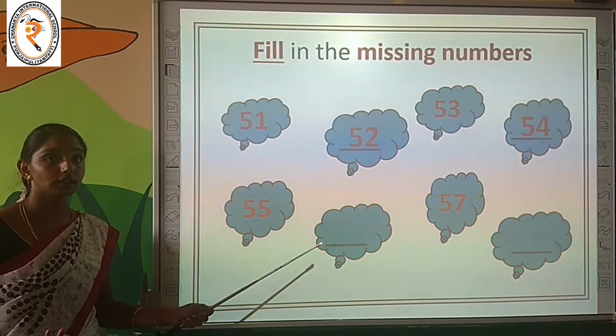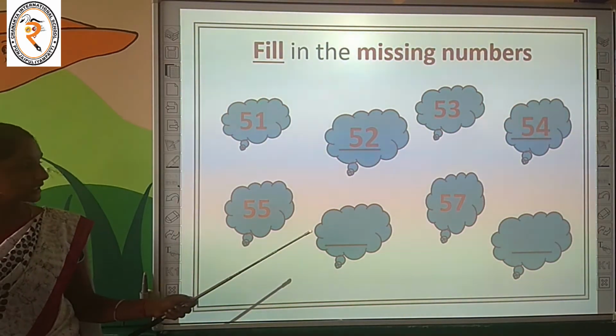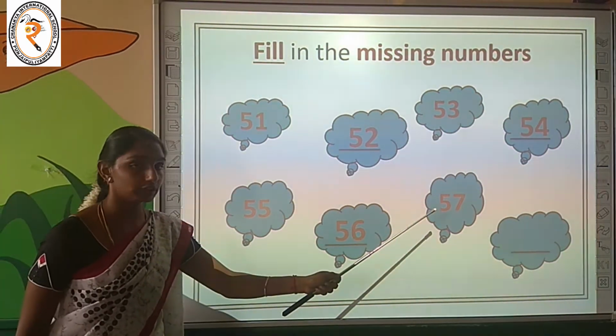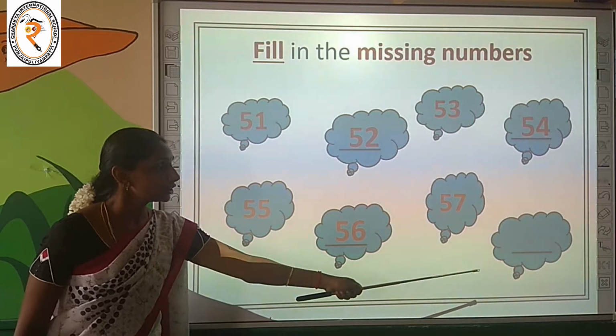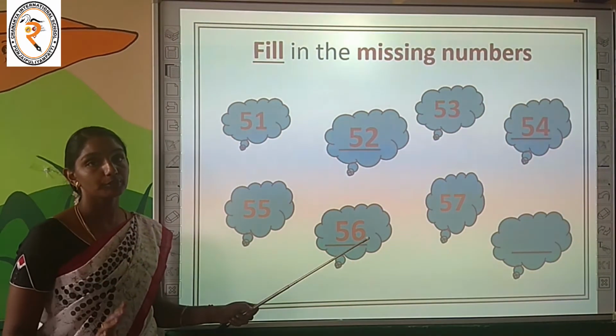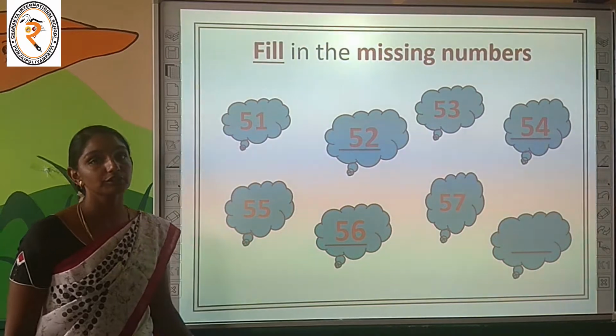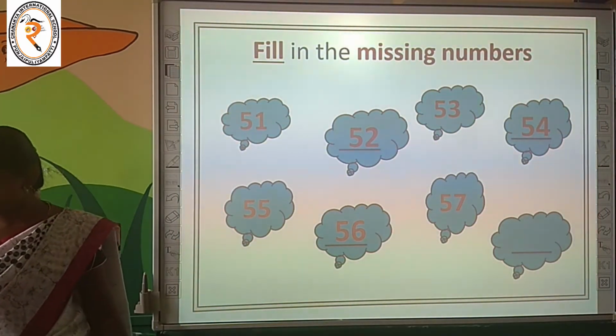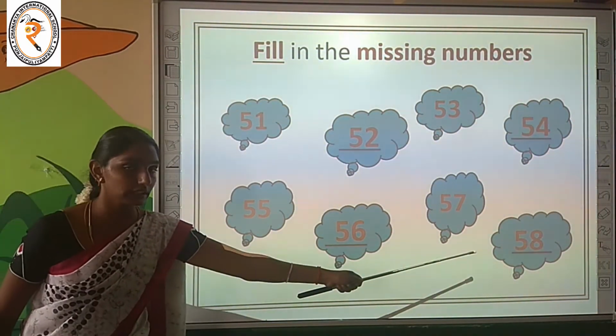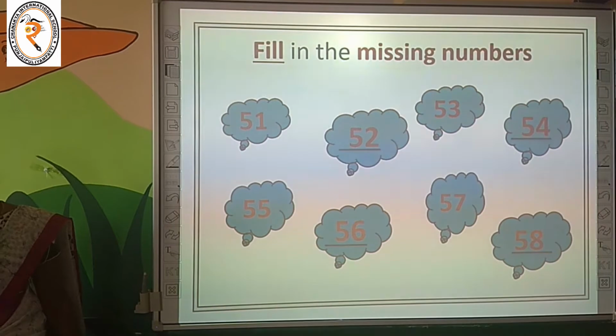What is the number, children? Yes, 56. After 56, 57 is given. After 57, again a number is missing. Can you tell me the correct number? What number will come after 57? Yes, you are telling the correct answer. 58. Very nice, children. Keep it up.